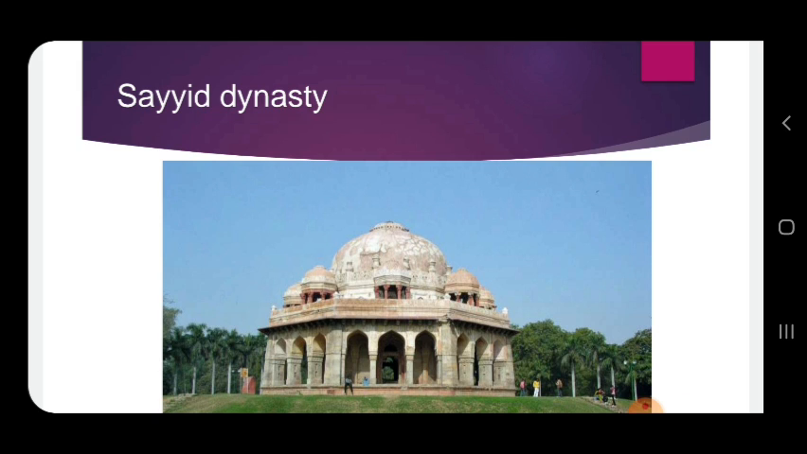Then the last part of this lesson. Some of the states established in this period were small and powerful. After the Sayyid and Lodi dynasties, some of the states established were powerful and extremely well administered kingdoms. One such ruler was Sher Shah Sur. He captured Delhi and established his own dynasty, known as the Sur dynasty.